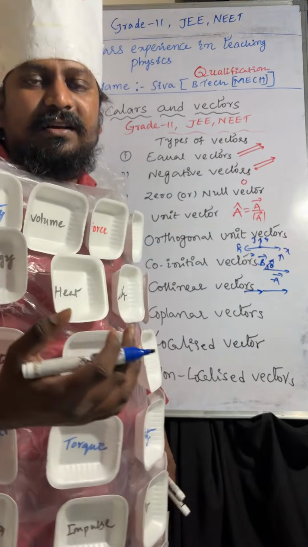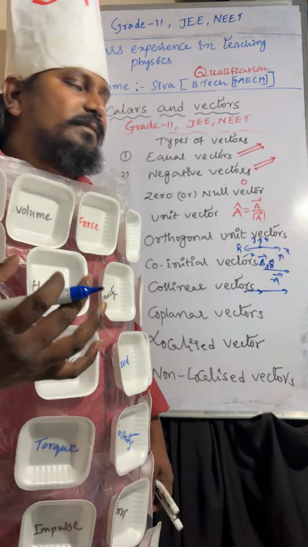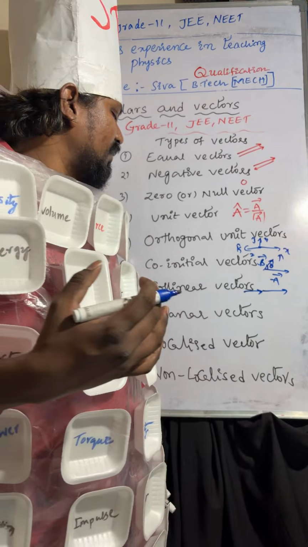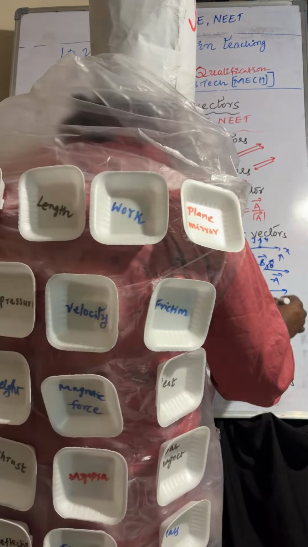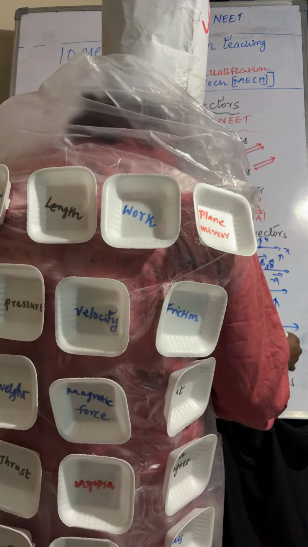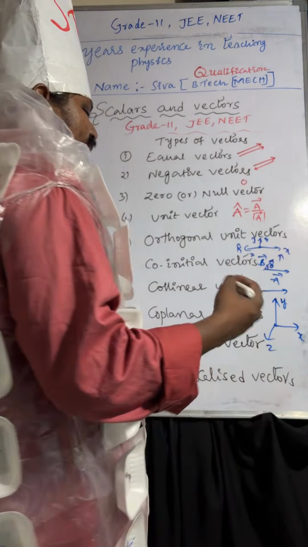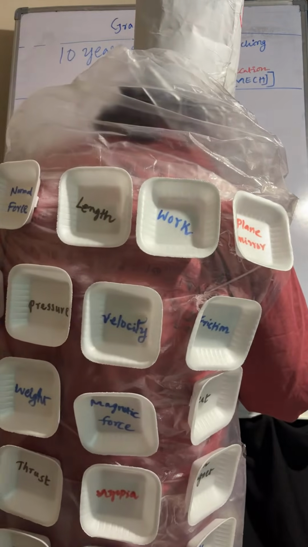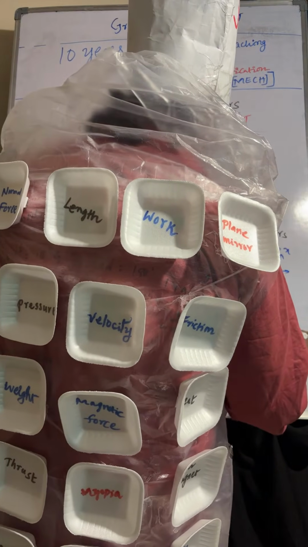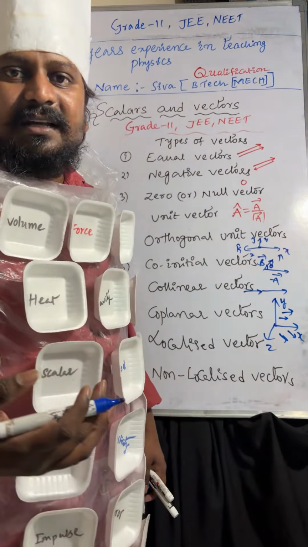Coming to coplanar vectors. Coplanar vectors are nothing but vectors acting in the same plane. So if you take the x-axis, y-axis, z-axis: the xy plane, yz plane, zx plane, like this. Vectors acting in the same plane are called coplanar vectors. Coming to localized vector.